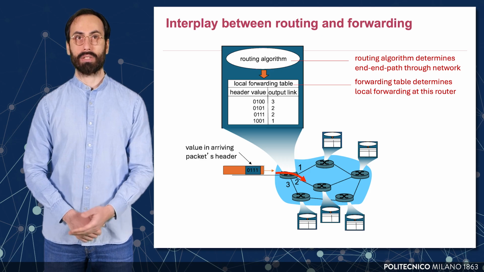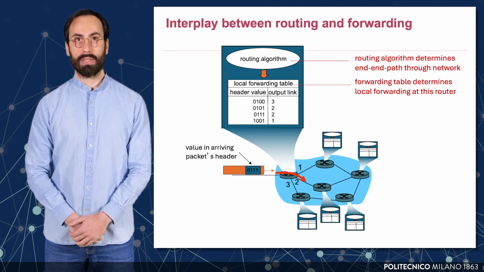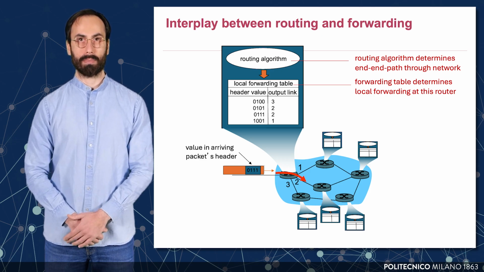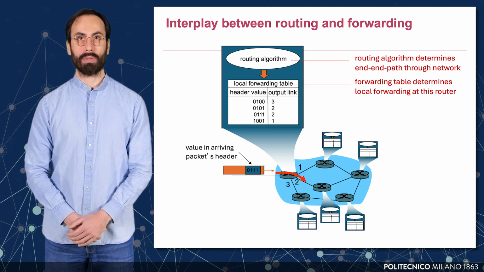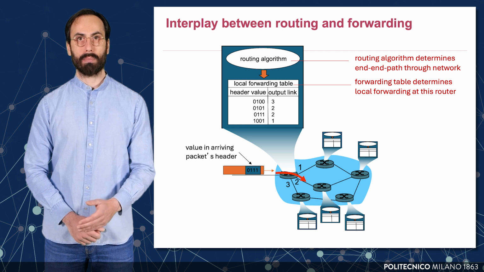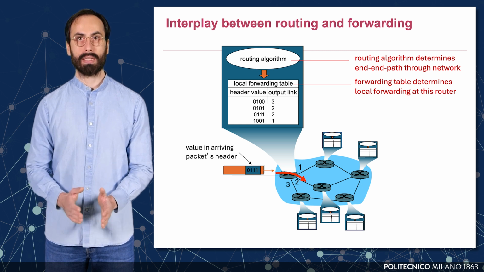The diagram in the slides shows this process. The value 0111 from the packet header is matched against entries in the forwarding table. Based on this, the packet is sent to the next hop via the corresponding output link, that is link number 2 in this case.